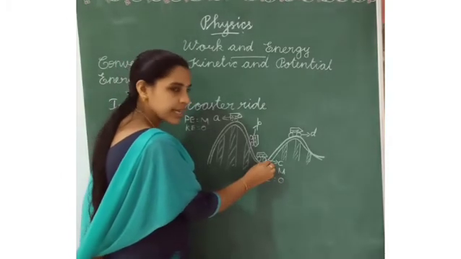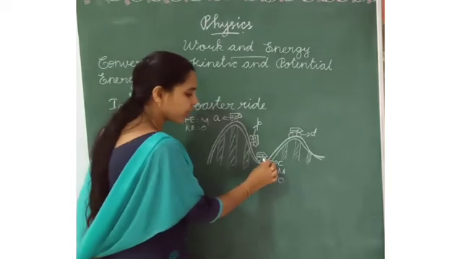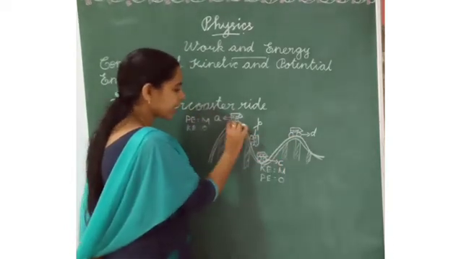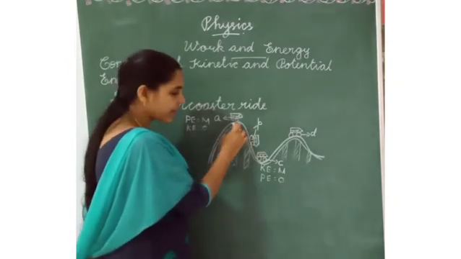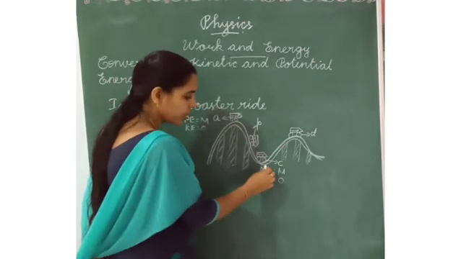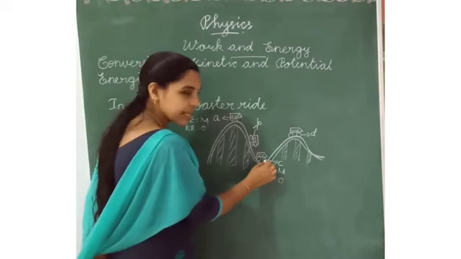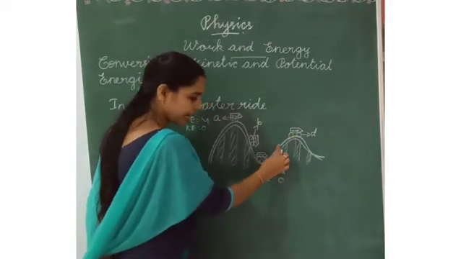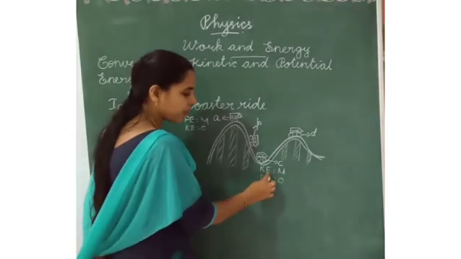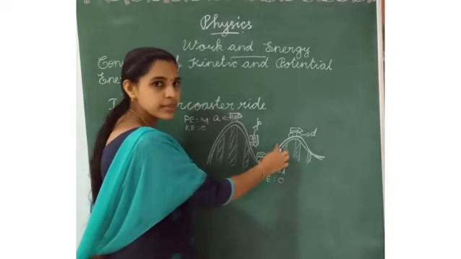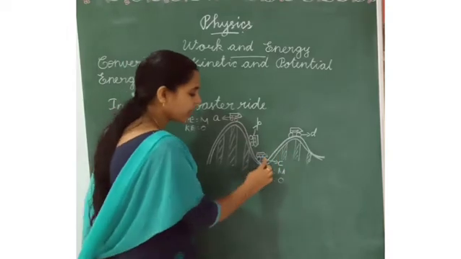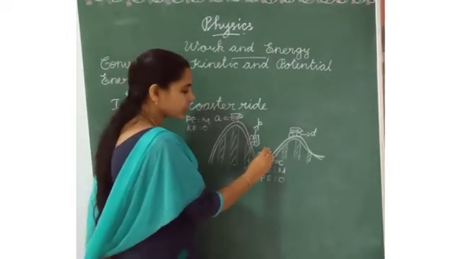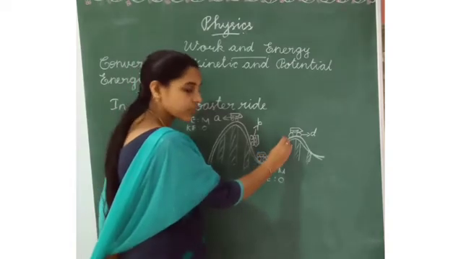From the C level, the cart is moving up again, because here height is high but there height is low. Listen here, from C the cart is moving from here to here. In this area the kinetic energy will be decreasing because the cart's speed is going to reduce.